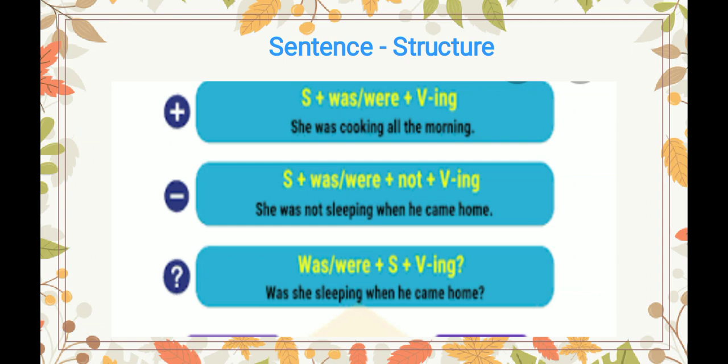Was, first of all, we have to write according to the subject. Subject is she. With she we use was. Then sleep and ing with sleep becomes sleeping, and then the rest part of the sentence is there, and then a question mark. This is the sentence structure of affirmative sentence, negative sentence, and interrogative sentence.